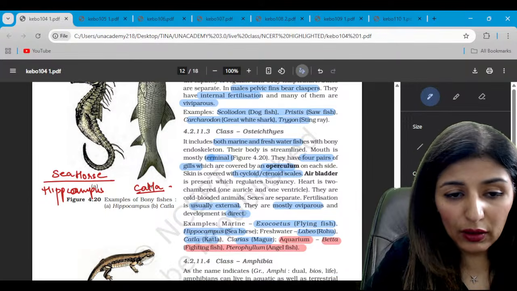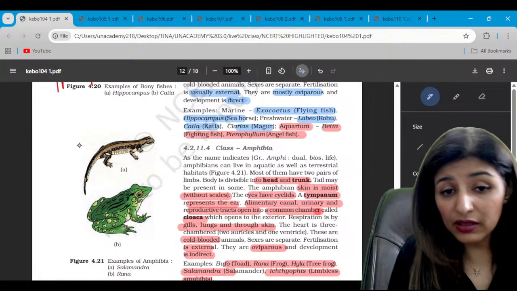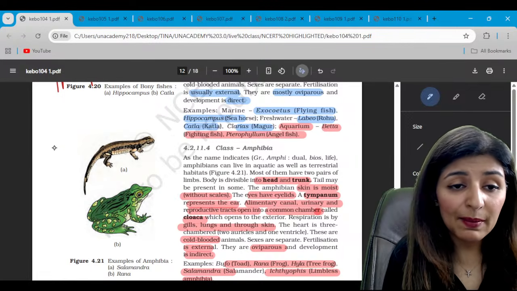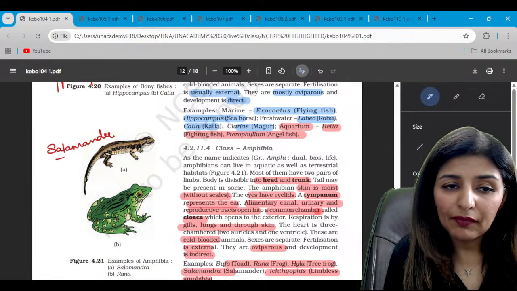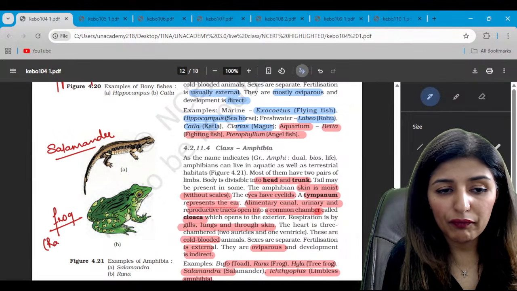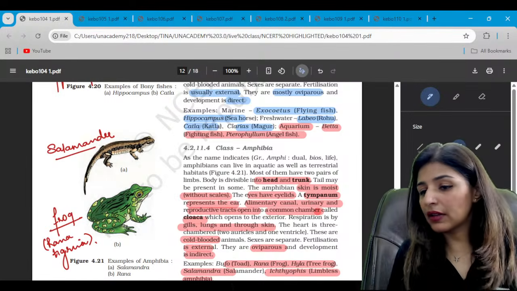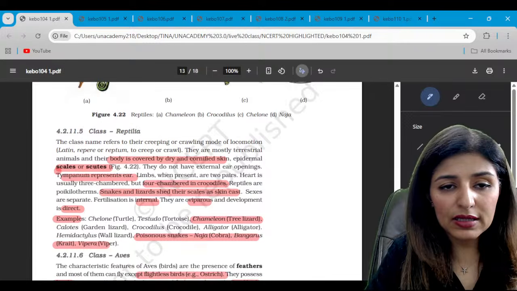Clear to all? Now, moving on to the next. Now, this might look like a lizard, but please remember this is not a lizard. It is a salamander. It is a salamander. And this one is frog, rana tigrina. Are we clear?